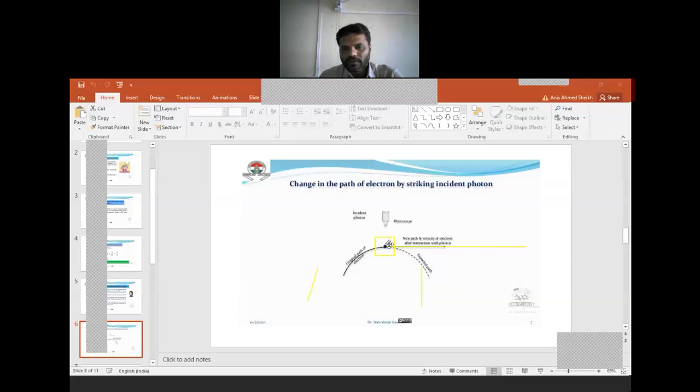This electron absorbs the energy from the microscope, and after absorption of energy, it shows various orbits or various paths. So when we are interested to determine the position and momentum of the electron, we require the microscope, because all these are microscopic particles. It is impossible to determine the velocity or position of that electron with great accuracy, because the interaction of the light of the microscope with the electron changes its actual position.